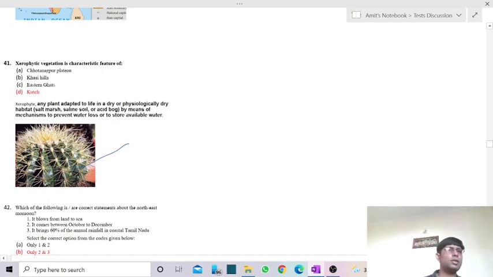So how is it possible? It simply tries to store more water in its body. That is why the body of this kind of vegetation is fleshy and does not have many leaves, so that they can reduce the surface area, and so the evaporation of water. So these types of vegetation are adapted to dry conditions. Where do we have dry conditions more?